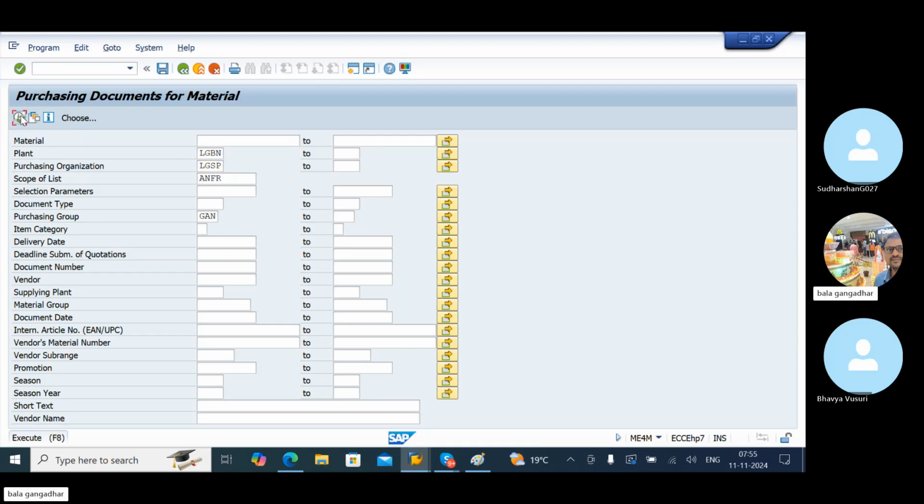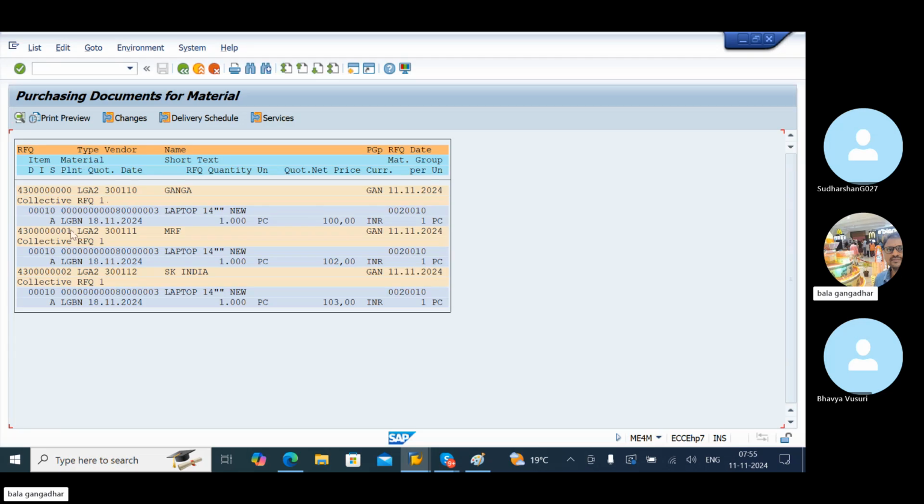Okay, click on execute. You can see all the material numbers. Okay, this is the way to maintain or run the report for the material.